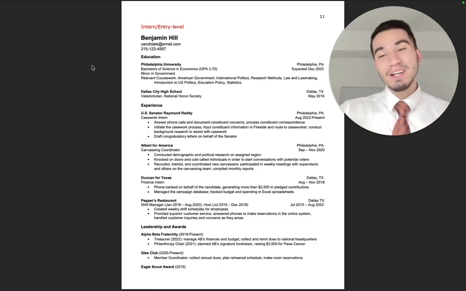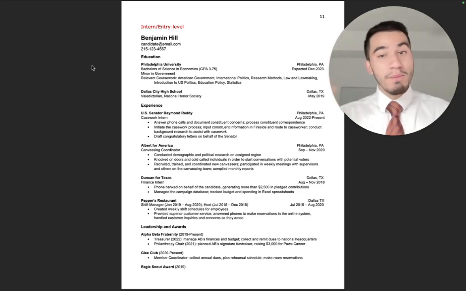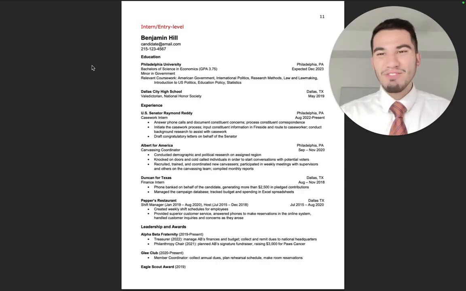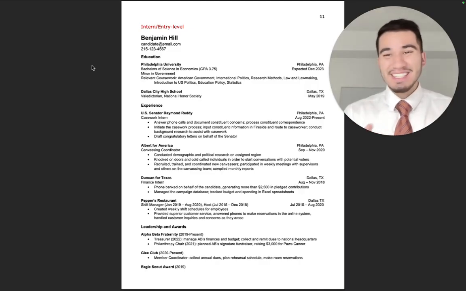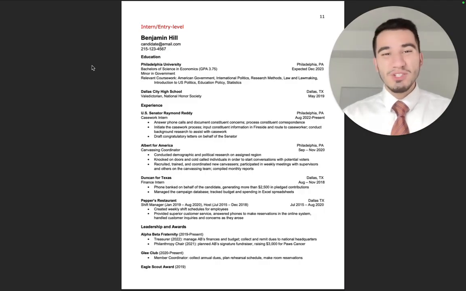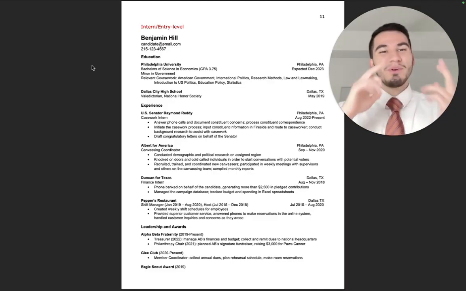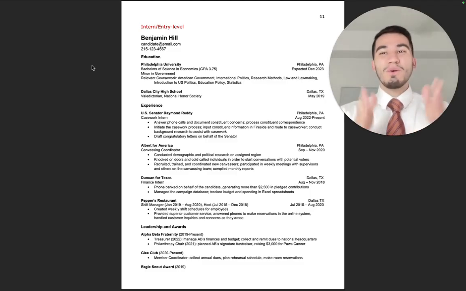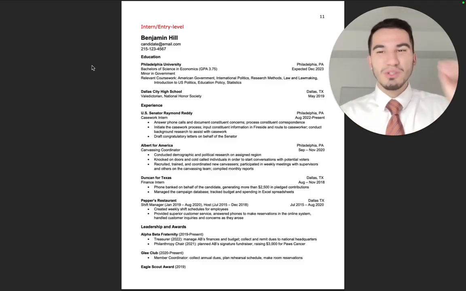When you think of somebody attaining the top internships, you may not think the resume is this simple, but you can overthink it because people in Congress are reviewing resumes every single day, and they're spending an average 6 to 7 seconds reviewing your resume, and you want to make sure that you don't stand out for the wrong reasons, whether it's having colors on your resume, whether it's having photos, whether it's having different font sizes. That's going to distract the person from what matters most, and that is your experience.